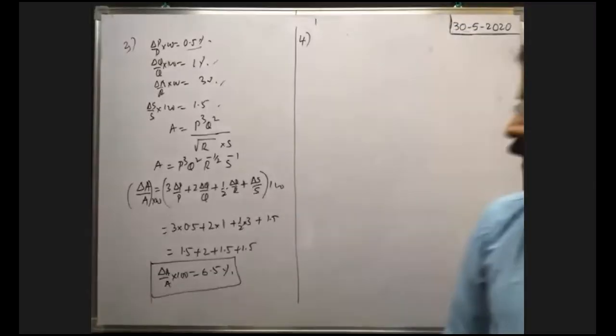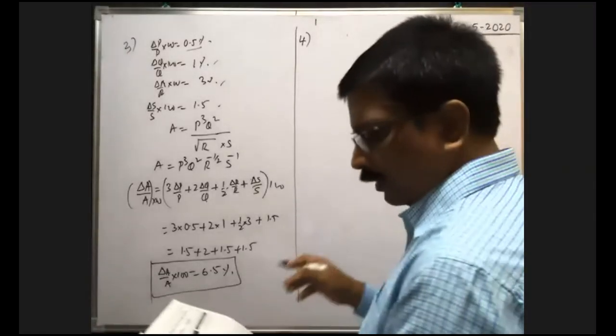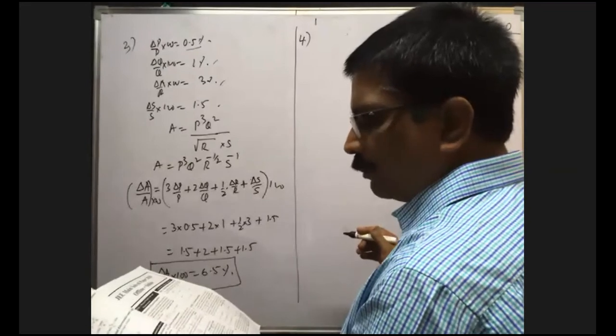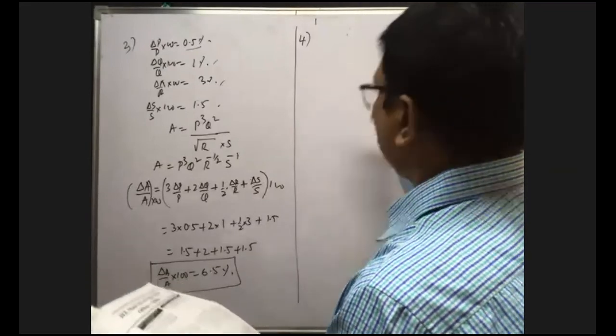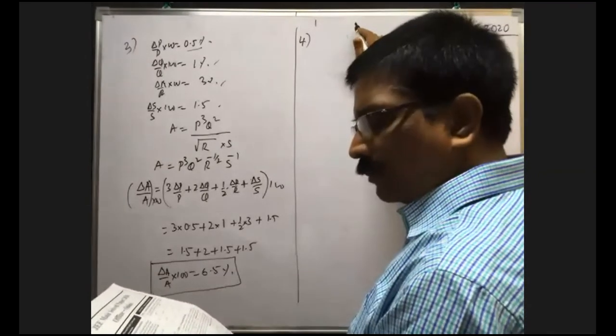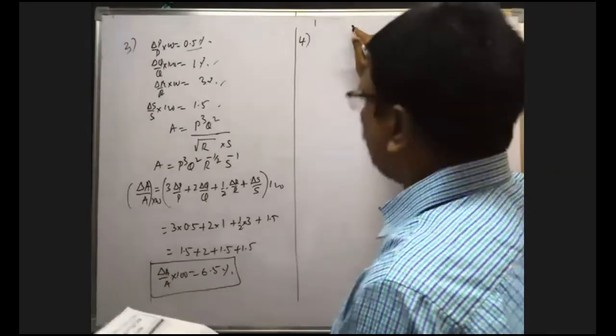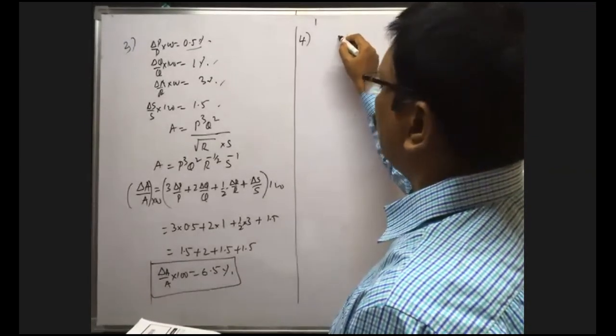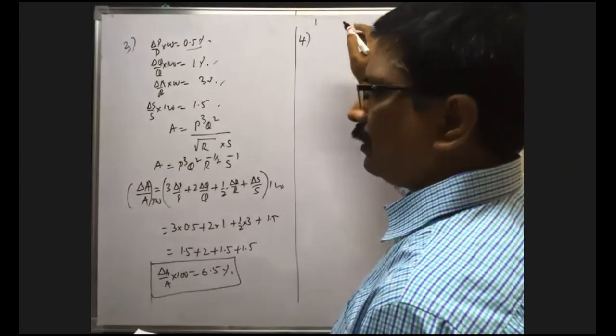So you see fourth problem. Relative uncertainty in the period of the satellite orbiting around the Earth. Time period of the satellite orbiting the Earth. What is the formula for them?